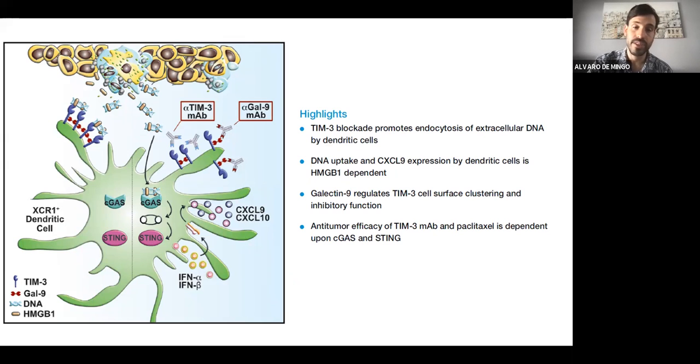So we can see here in this graphic how we have the normal dendritic cell on the left side. But when we are using these antibodies against TIM-3 and galectin-9, we are able to make the DNA enter and not be sequestered on the surface of the cell. So being inside the cell, it activates the cGAS and STING pathway that is activating this type 1 interferon, alpha and beta, increasing the expression of CXCL9 and 10, which are highly related to the recruitment of CD8 T cells and enhancing the anti-tumor responses.